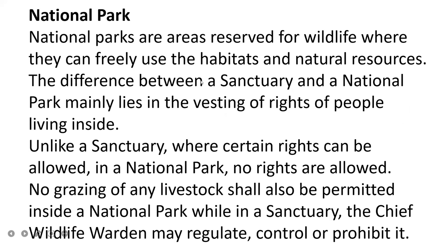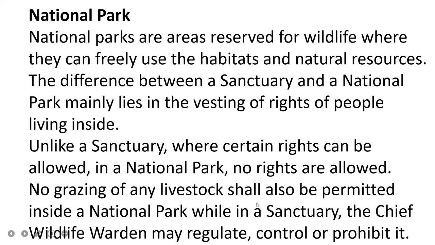So national parks are the areas reserved for wildlife, where they can freely use the habitats and natural resources. We already discussed these parks. The difference between sanctuary and national park mainly lies in the vesting of rights of people living inside. Unlike sanctuary, where certain rights can be allowed, in a national park no rights are allowed.